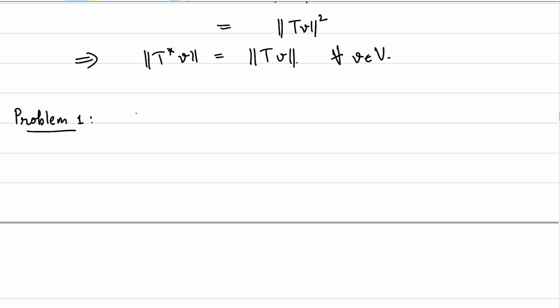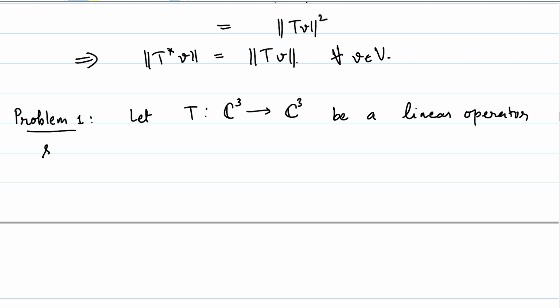The first problem states the following. Let T be a linear operator from C3 to itself such that T of 1 comma 1 comma 1 is equal to 2 comma 2 comma 2. This information is given to us.